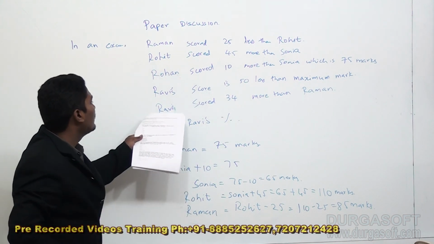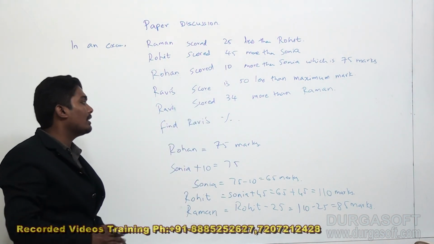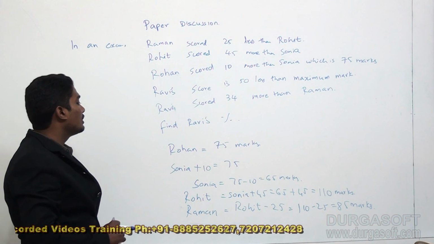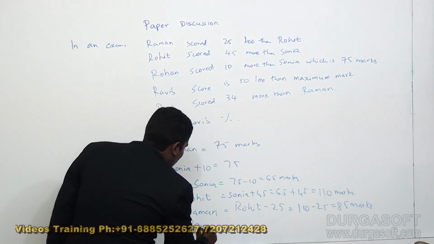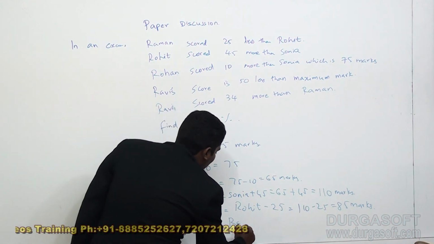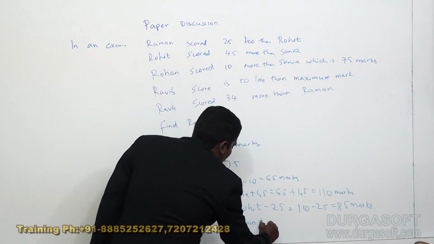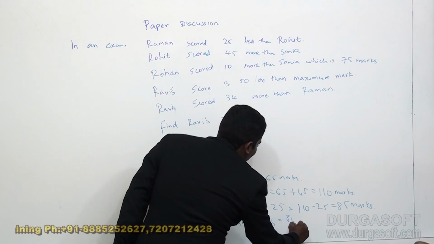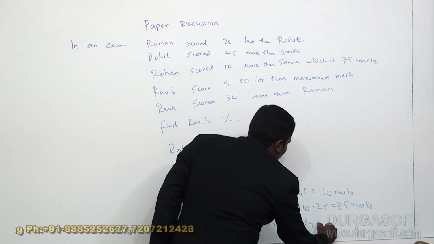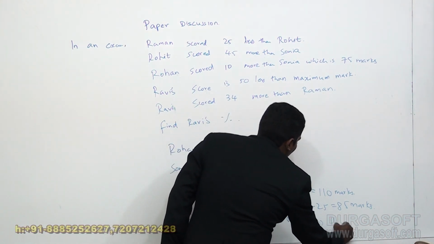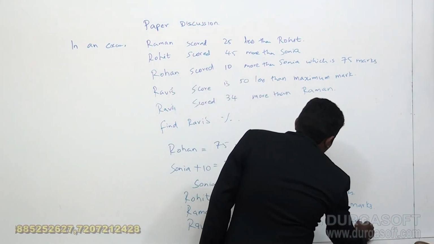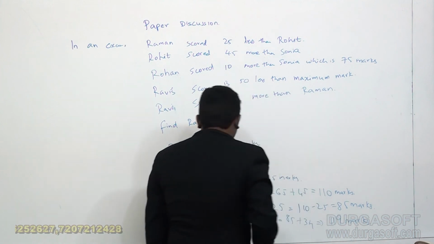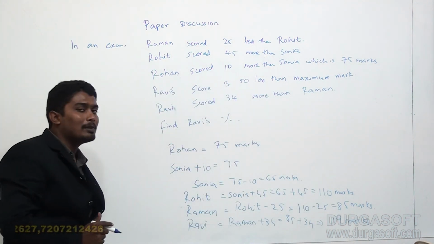Next they say Ravi scored 34 more than Raman. So Ravi is Raman's mark plus 34, which is 85 plus 34, 119 marks. So Ravi has scored 119 marks.